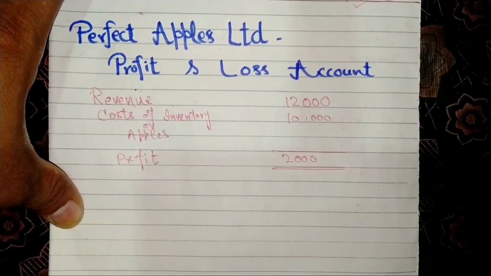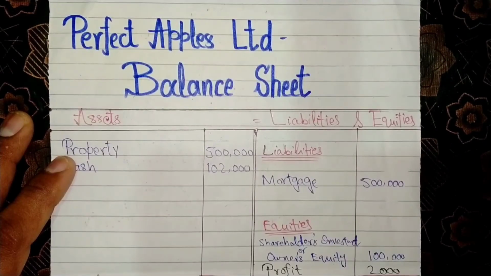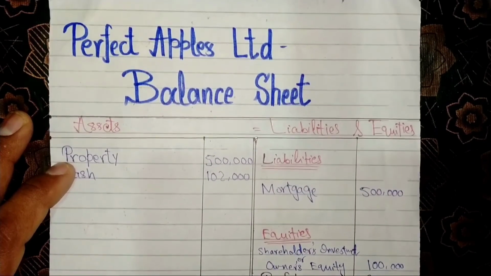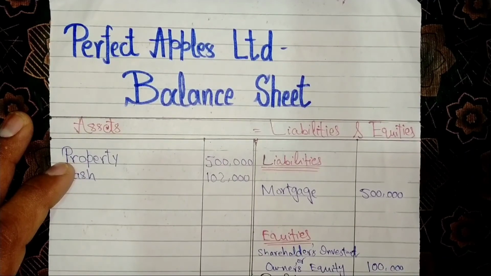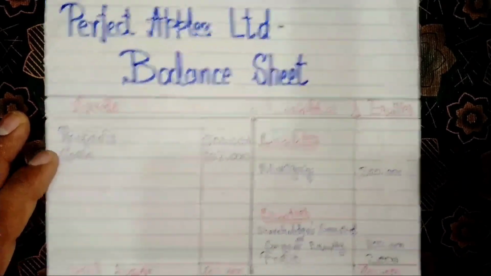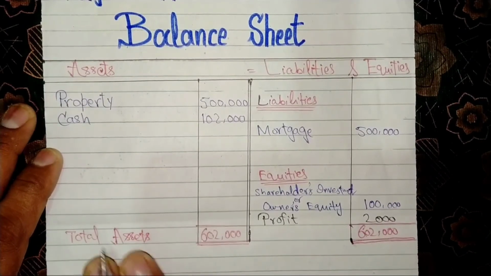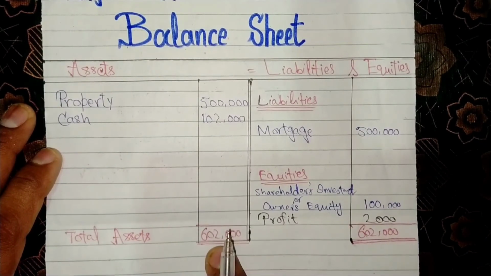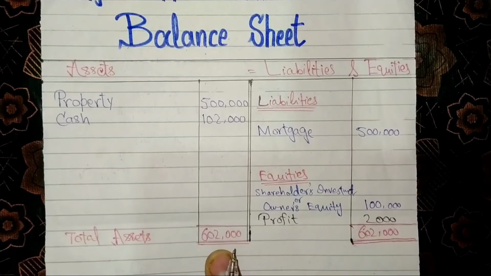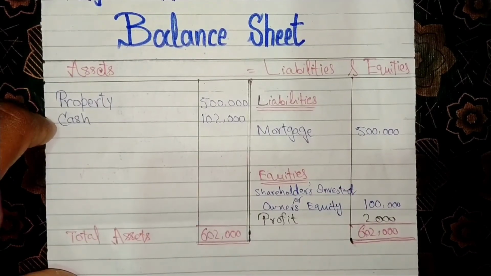Clear? Okay. You can see here the balance sheet statement of Perfect Apple Limited. Assets on debit side with total amount $602,000, including property and cash.